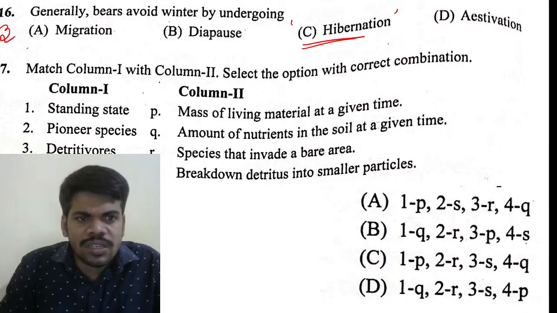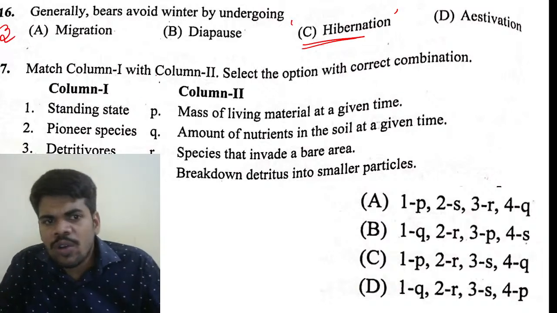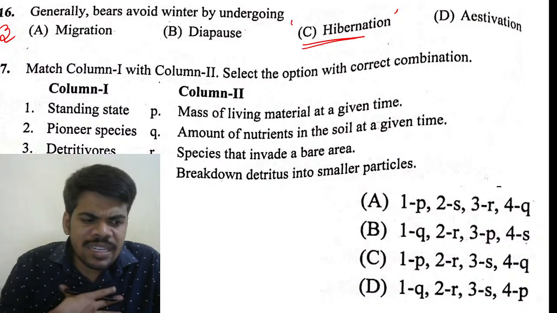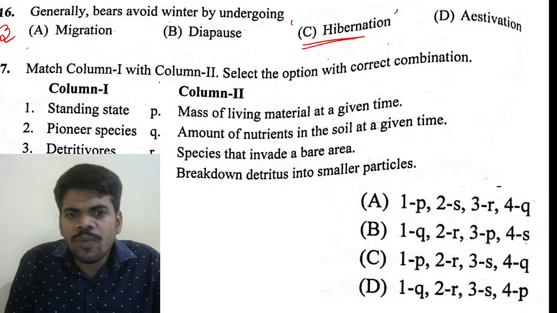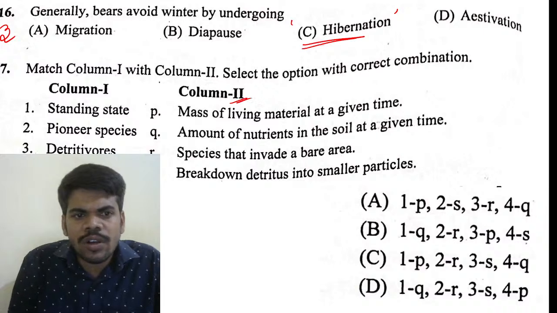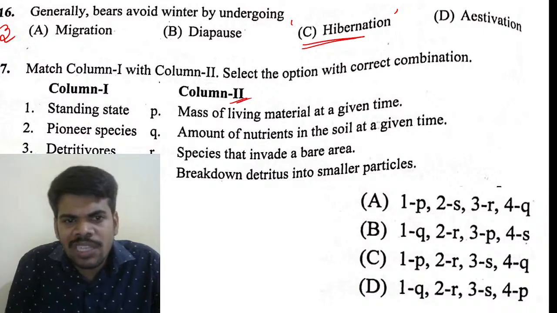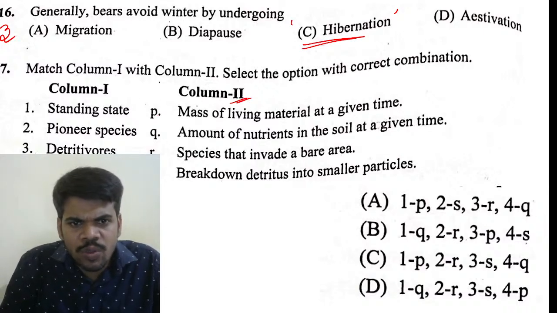Okay, next, column 1 and column 2 you have to match. My sincere suggestion, if this type of matching is there, go from column 2. Don't read all of column 1 and column 2 and then match, that is a time-wasting process. Just go through column 2.